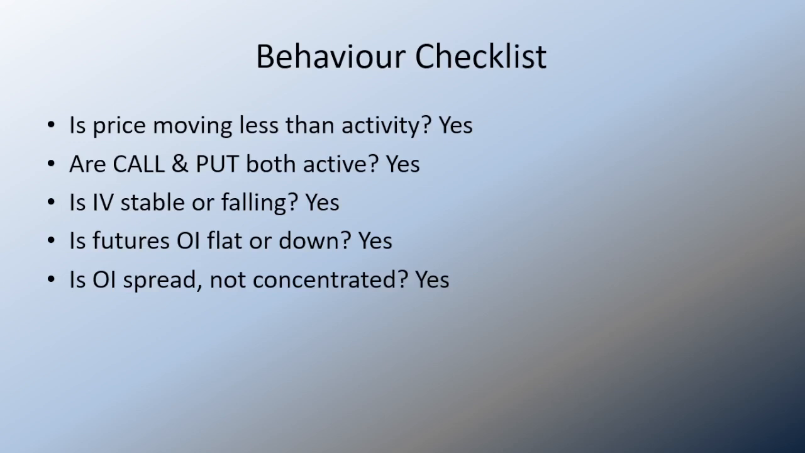Behavior checklist. Ask yourself 5 yes or no questions. Is price moving less than activity? Yes. Are call and put both active? Yes. Is IV stable or falling? Yes. Is futures OI flat or down? Yes. Is OI spread not concentrated? Yes. When most answers are yes, the market is controlled, not emotional.